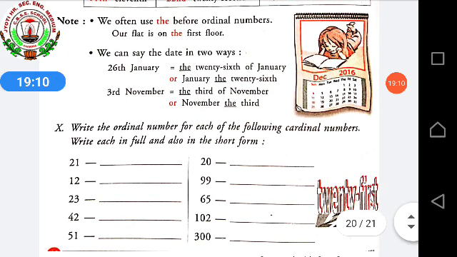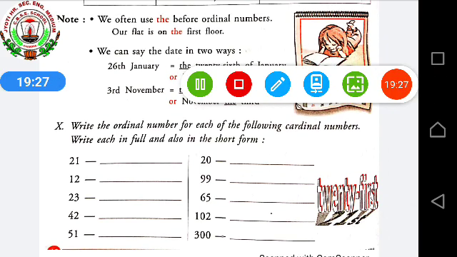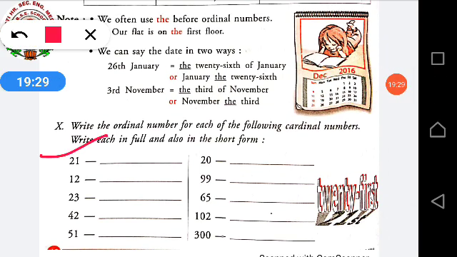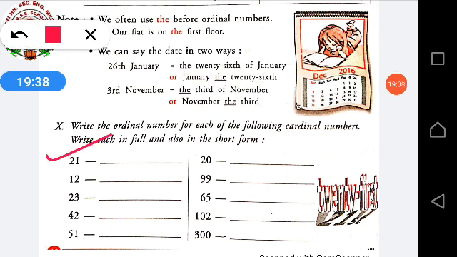Write the ordinal number for each of the following cardinal numbers. Write each in full and also in the short form. So what you have to do is write in full and also in short form. So 21 it's given. So it will be 21st. It's given over here, 21. So you have to write down 21st. 20 in spelling, T-W-E-N-T-Y. And first, F-I-R-S-T, first.